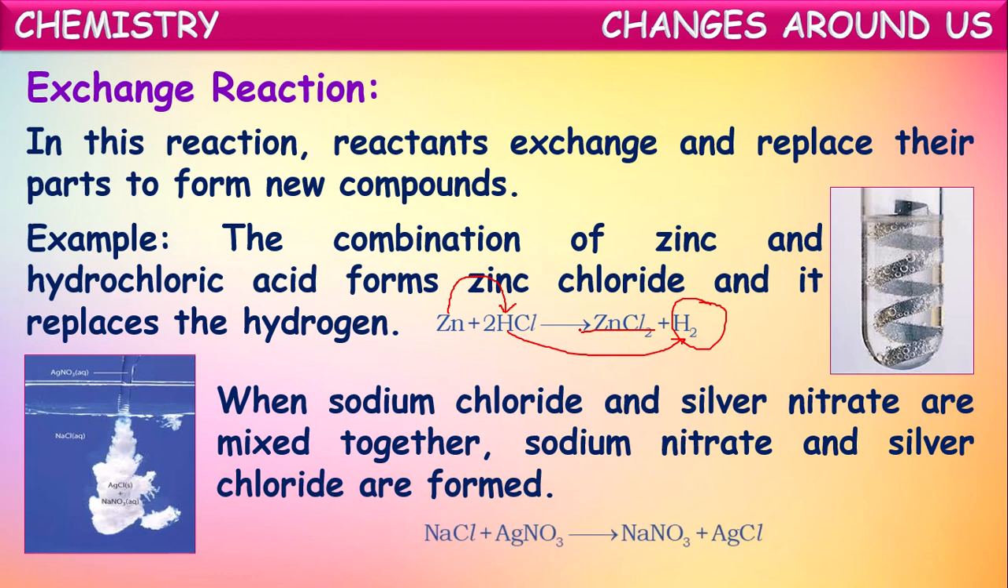The equation regarding this reaction can be represented like this. So initially taken substances are sodium chloride and silver nitrate. So finally what is happening? These two substances are exchanging their parts. This Cl will react with this Ag and this NO3 reacts with this sodium. In that way they are exchanging their parts and finally they are forming new substances. That is why this reaction is said to be exchange reaction.